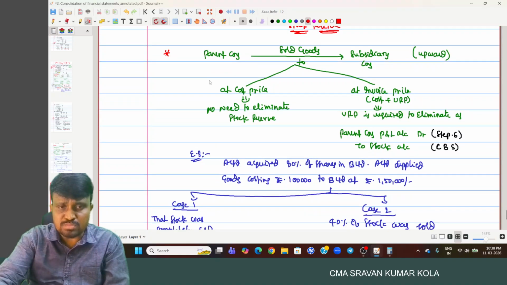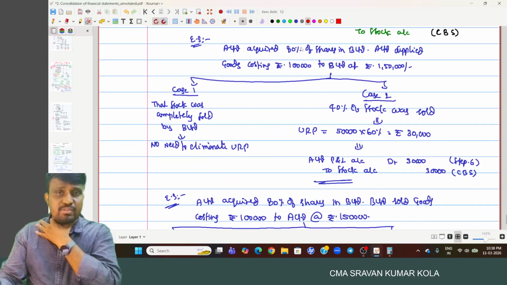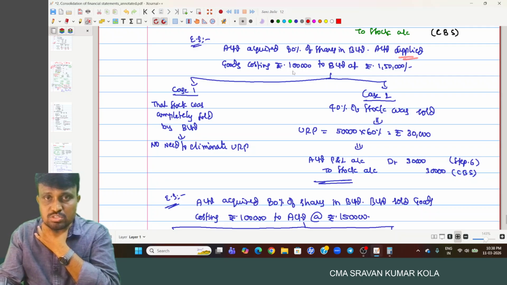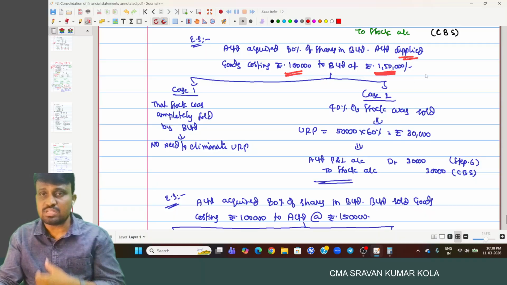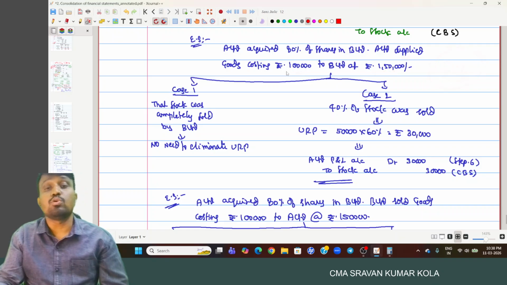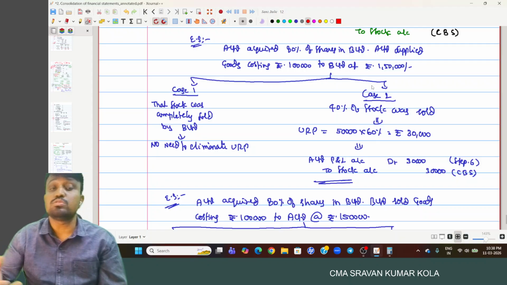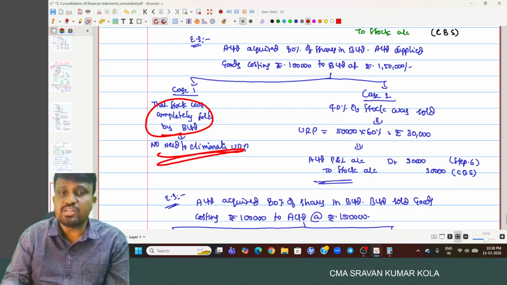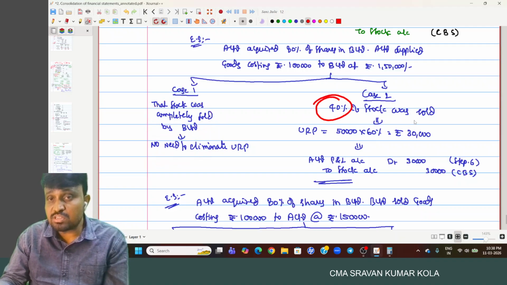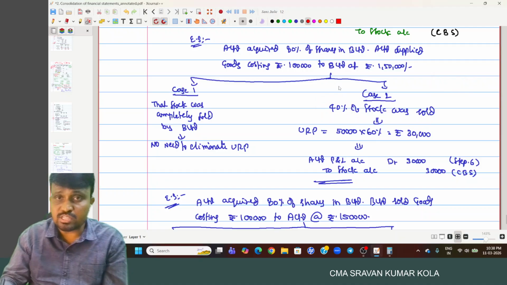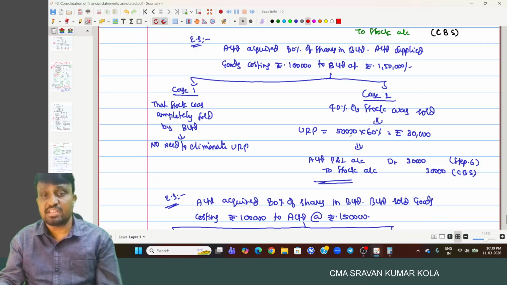Okay, so a simple topic. Here, A Limited acquired 80% shares of B Limited. A Limited supplied goods costing 1 lakh to B Limited at 1,50,000, so the loading is 50,000. But this is on total goods. Out of that, what is the unsold goods part? For example, if the entire stock has been sold, then no need to eliminate unrealized profit. Suppose 40% of the stock was sold and the remaining 60% is lying in the godown at the buyer's premises. Here, who is the buyer? B Limited, the subsidiary company.